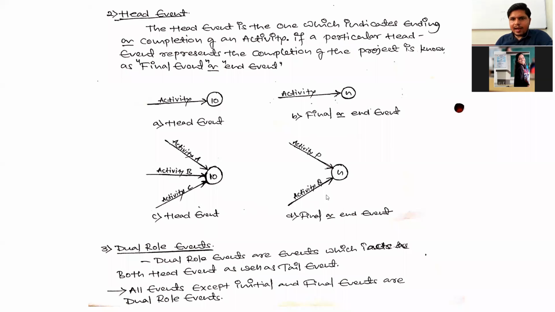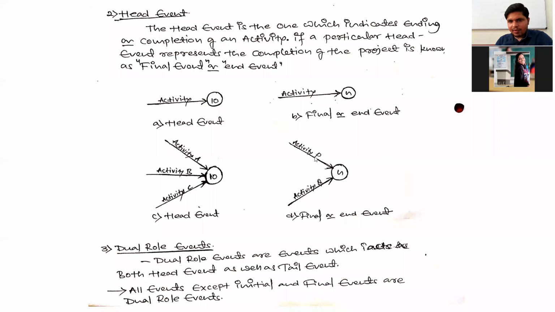And next one is final event or end event. Here I am calling this final event the nth event. It means this is the last event in the network diagram. This nth event is indicating completion of the activity P and activity Q, and also it is indicating completion of the project.